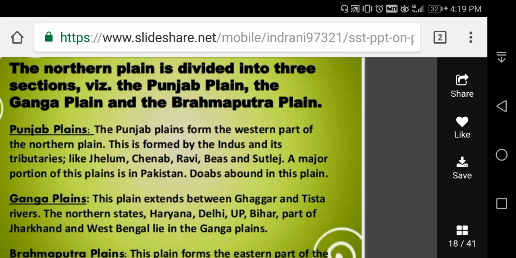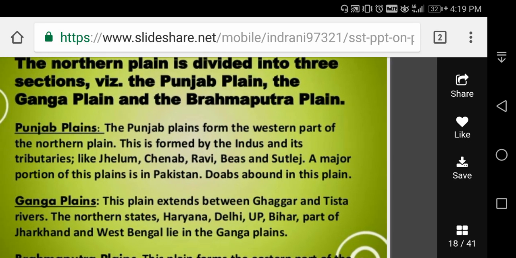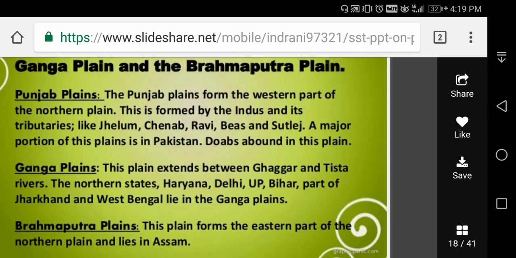It is primarily made up of doabs, the land between 2 rivers. The eastern part of the Punjab plain is relatively flat, but the northern part is extensively eroded by the numerous streams coming down the Shivalik hills. The network of such streams is locally known as khors. And here once again we can recall the Punjab plain. The Punjab plains form the western part of the northern plain. This is formed by the Indus and its eastern tributaries, already given: Jhelum, Chenab, Ravi, Beas and Satluj. Major portions of this plain are in Pakistan. Doabs abound in this plain, Punjab.